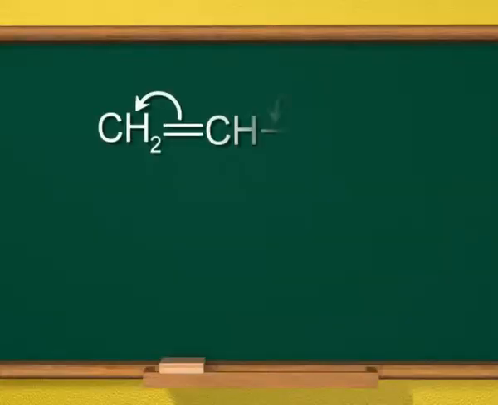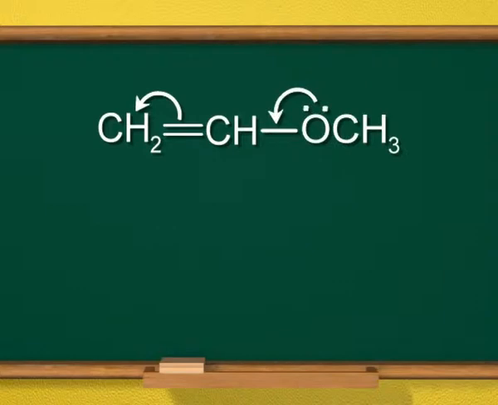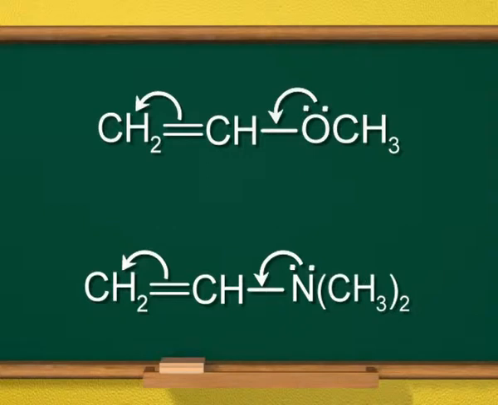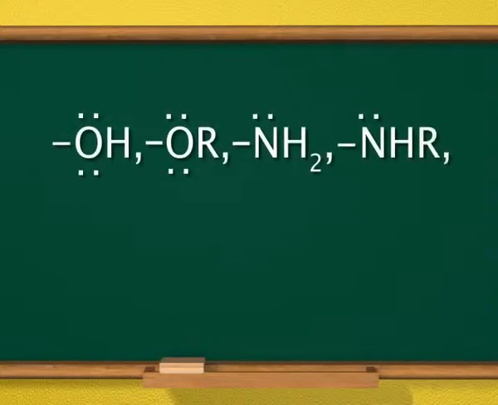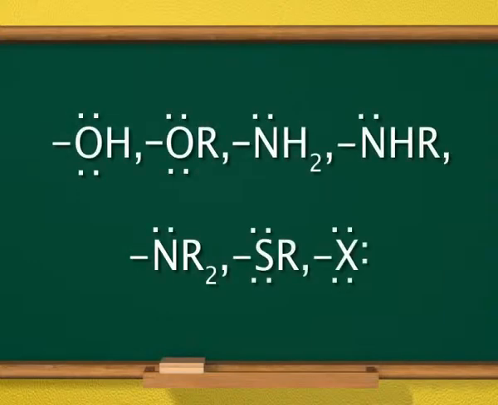For this effect, the atom attached to the vinyl carbon must have at least one lone pair of electrons. For example, if groups such as OH, OR, NH2, NHR, NR2, etc. are attached to any multiple bond, then these will exhibit plus M effect as you are seeing on the screen.